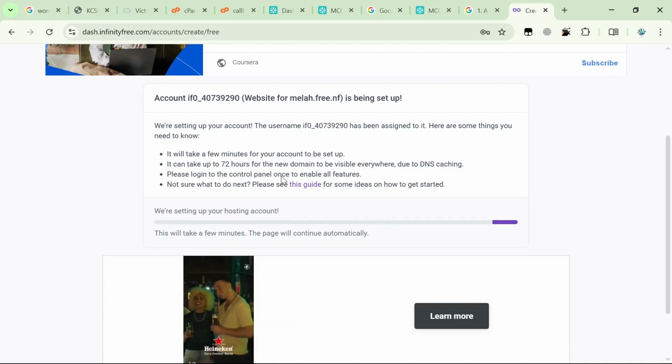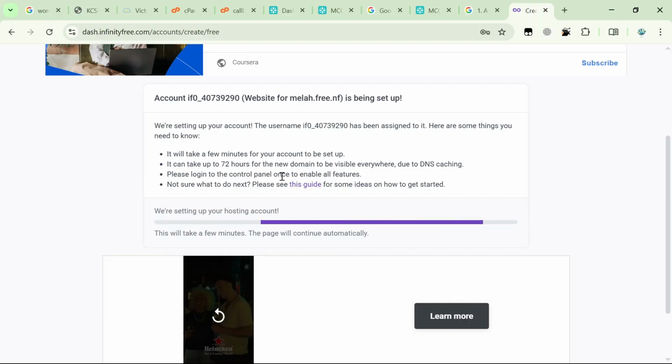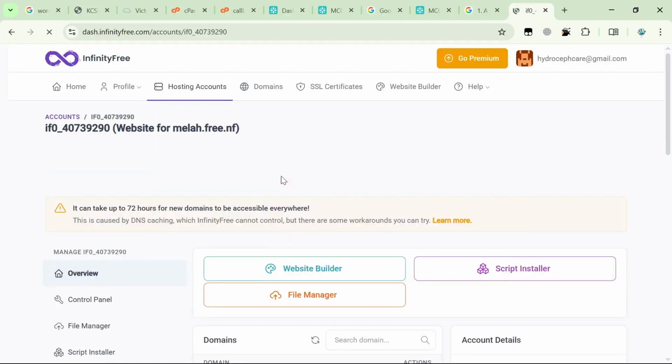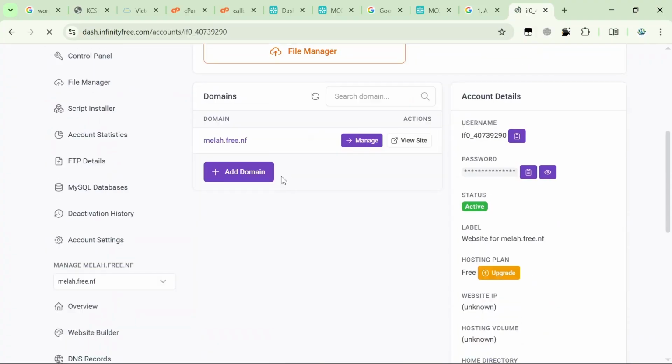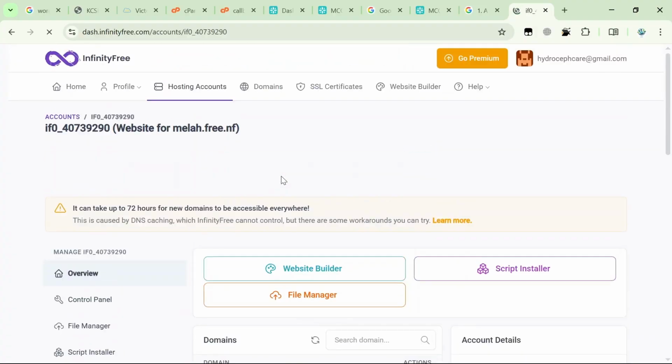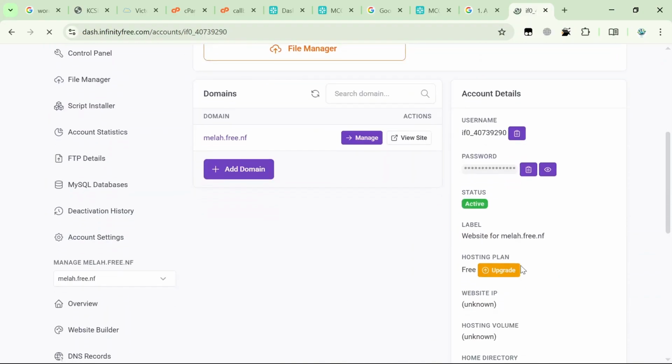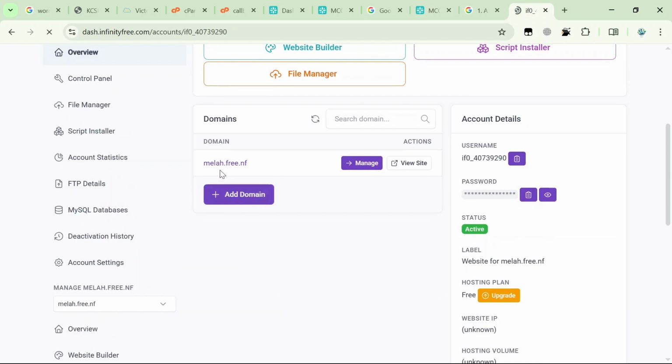It will take time depending on the speed of your network, your internet. Now once it has finished loading, it will take us to this page and it will show us that our account is active and our site is free to view.